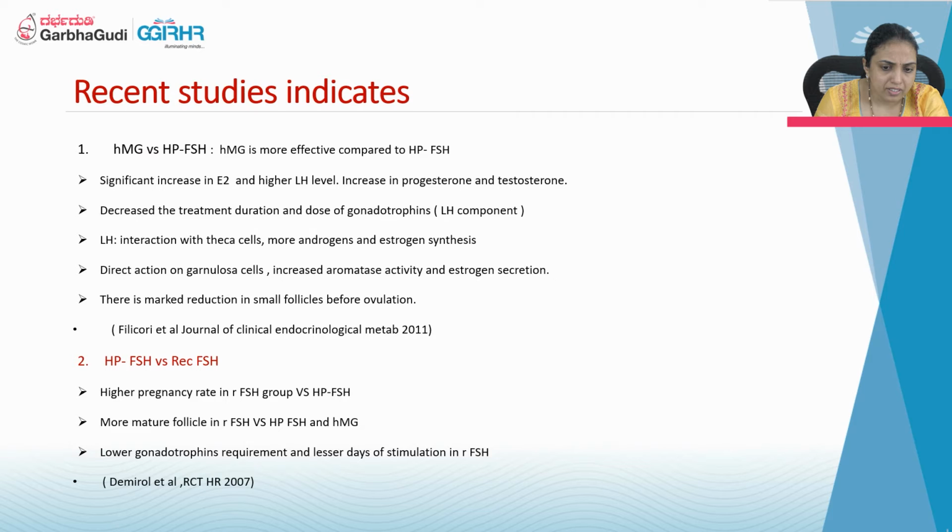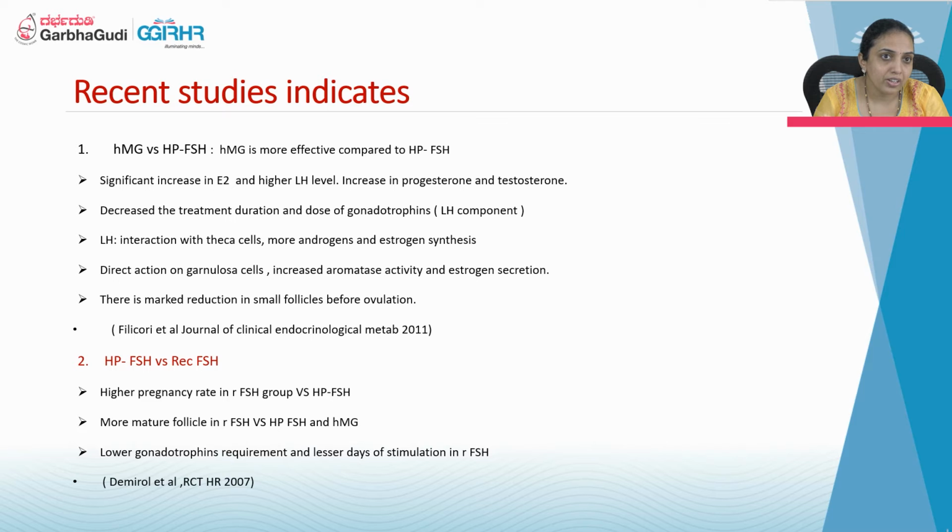So what does the recent study say? They say that comparing HMG versus highly purified FSH, HMG is more effective because it significantly increases E2 and gives a higher LH level, with an increase in progesterone and testosterone. It decreases the treatment duration and the dose of gonadotropins. Also, through LH interaction with theca cells, more androgens and estrogens are synthesized. And with direct action on granulosa cells, it increases aromatase activity and estrogen secretion.